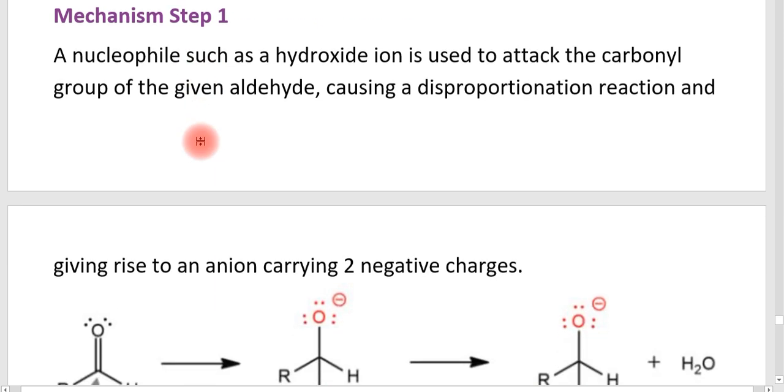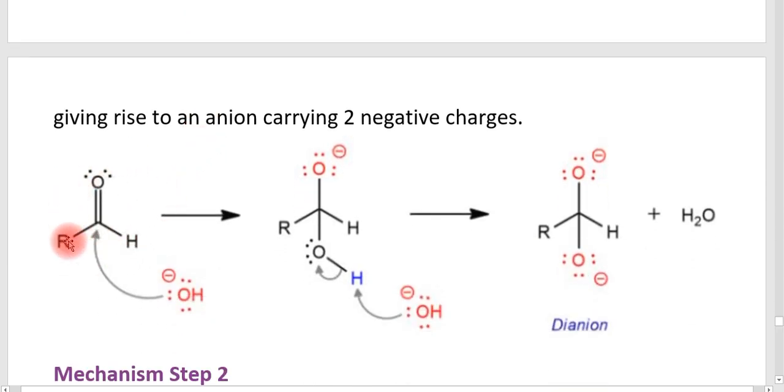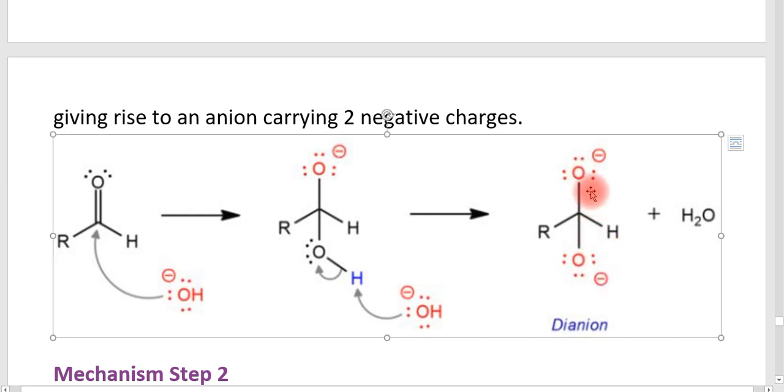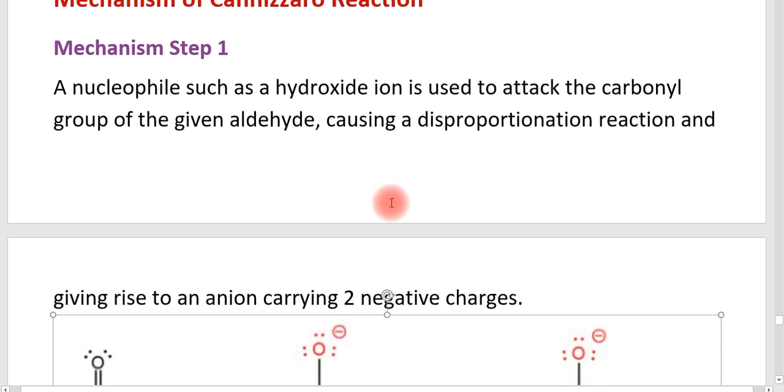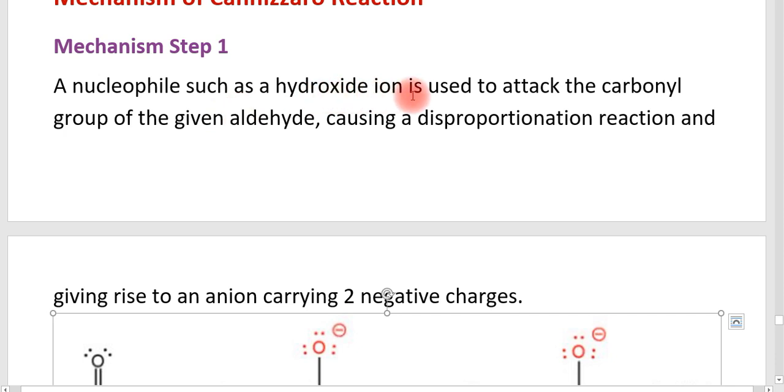And the mechanism of the Cannizzaro reaction is very important, and it consists of three steps. The first step is what you can see here. This is an aldehyde group, and OH minus is attacking here, and it is forming a dianion. Here you can see a dianion, so two negative charges are here. So that is a negative dianion. You can see how it is forming. A nucleophile such as the hydroxide ion attacks the carbonyl group of the given aldehyde. We know that the carbonyl carbon is electrophilic in nature, so nucleophilic attack is possible at the carbonyl carbon. It gives rise to an anion carrying two negative charges.